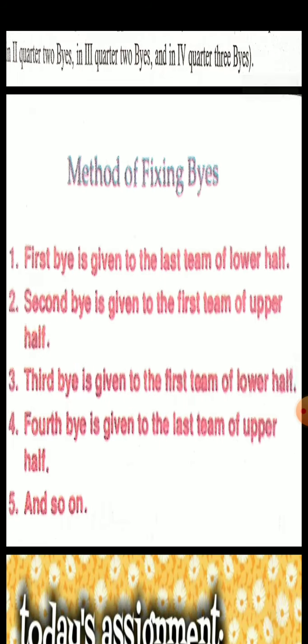How to provide byes to different teams. That can also be adjusted by some rules, and the rules are that the first bye is to be given to the last team of the lower half. Whatever the last team of the lower half is, they will get the first bye. The second bye is given to the first team of the upper half. The third bye is given to the first team of the lower half, and the fourth bye is given to the last team of the upper half. So this is for 4 byes. If there are more than 4 byes, we will continue the same pattern for the rest of the teams.